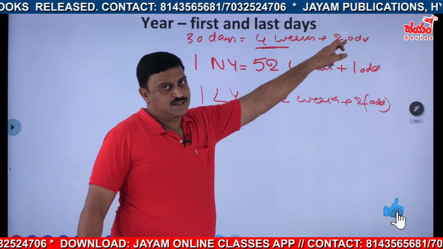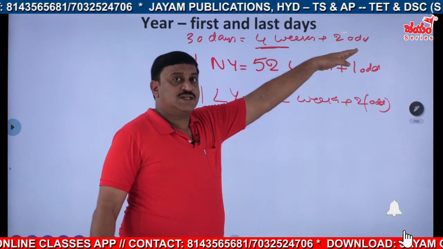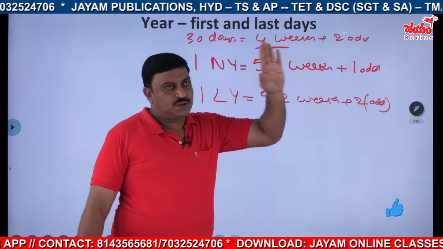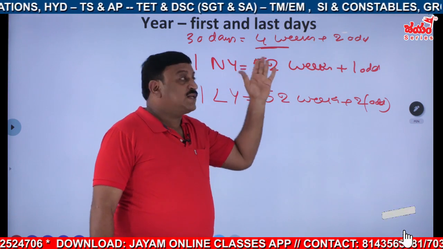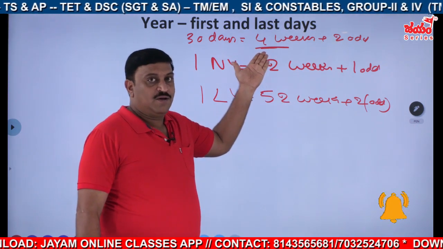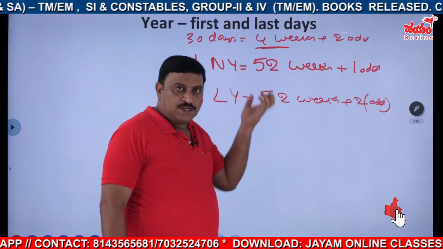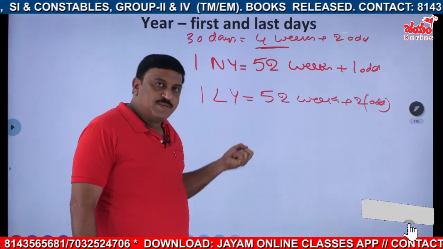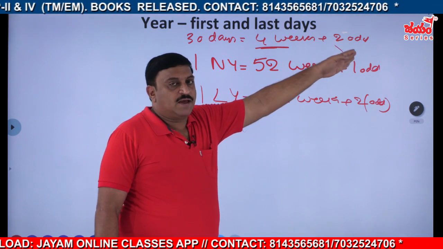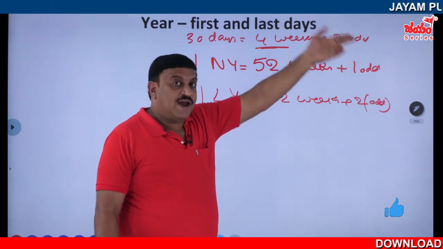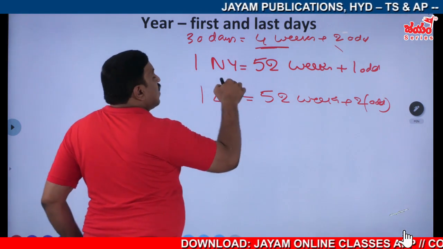Is it not? 4 weeks will have 4 Sundays. But if the first day is also Sunday, it will have 5 times. So the deciding factor of 5 or 4 is done by the 2 odd days. The minimum factor is done by the minimum weeks. So a 30 days month will have 4 weeks minimum, that's why any weekday will appear 4 times minimum. And the first and second days will appear how many times? 5 times, because 2 odd days will be there. Now, in the same way, for a normal year, give the answer.